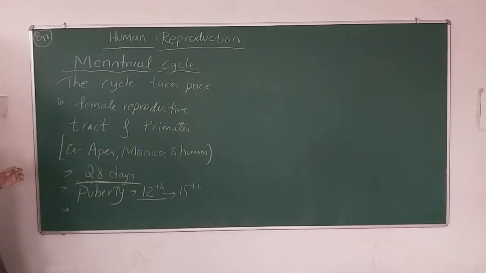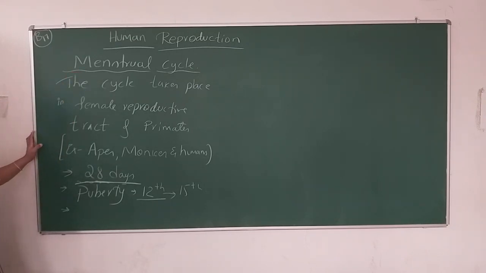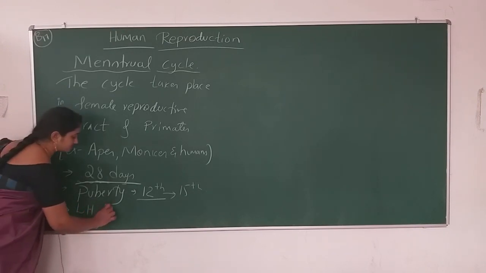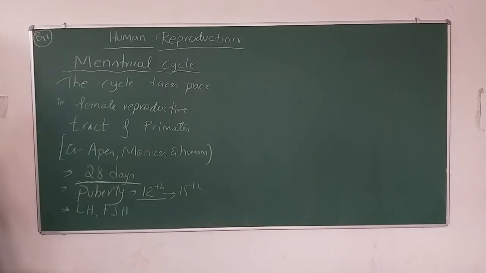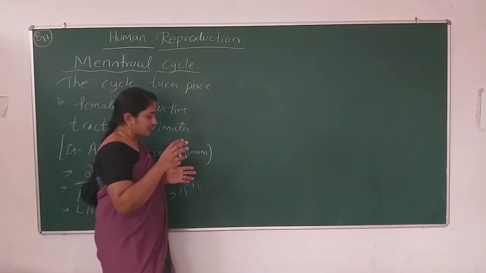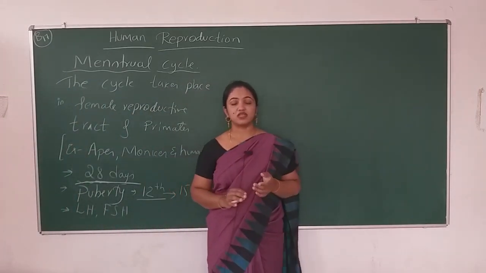And next, this menstrual cycle needs hormones. What are those hormones? Those hormones are known as gonadotropins. The gonadotropins are secreted from the anterior part of the pituitary gland. That pituitary gland is stimulated by the hypothalamus.